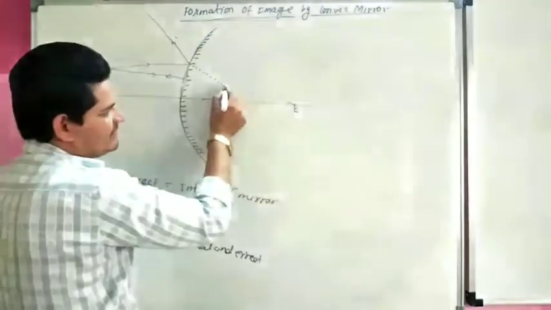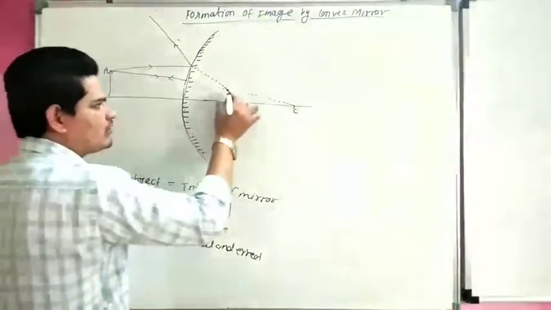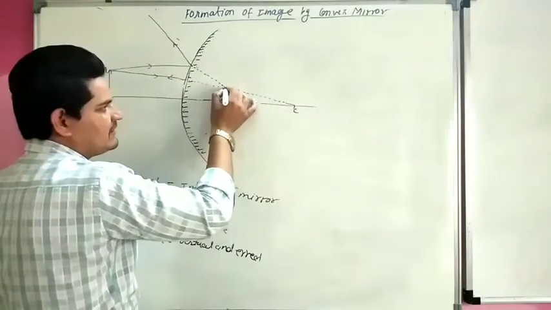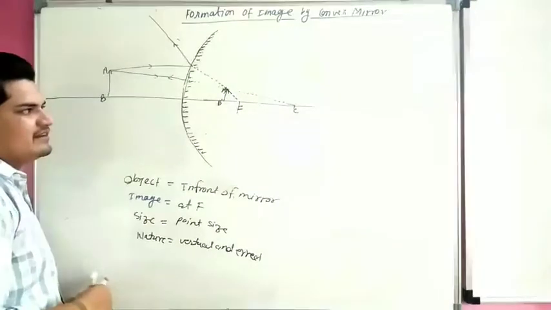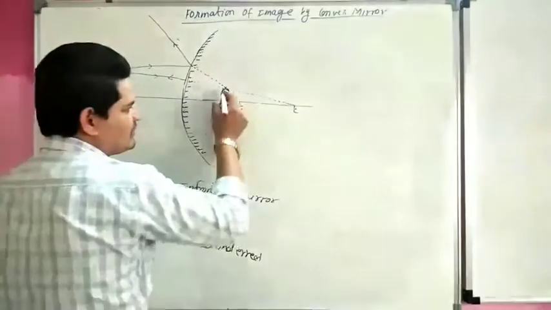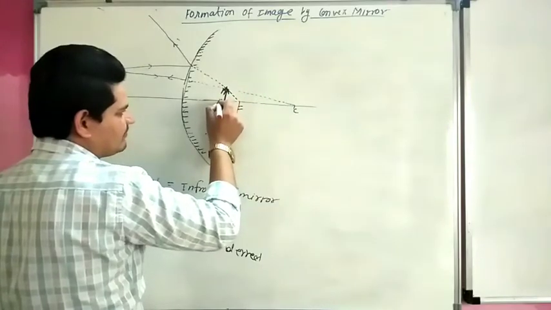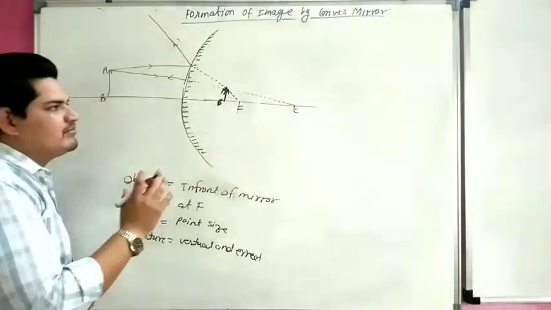So both the rays meet here. This is called our image A dash B dash, because both rays meet here.